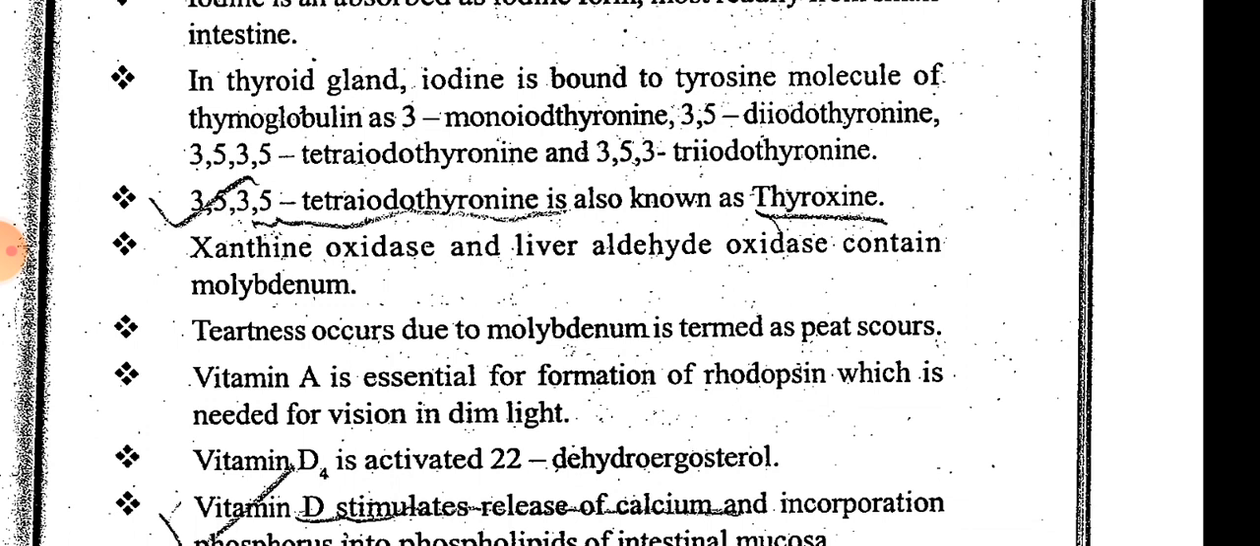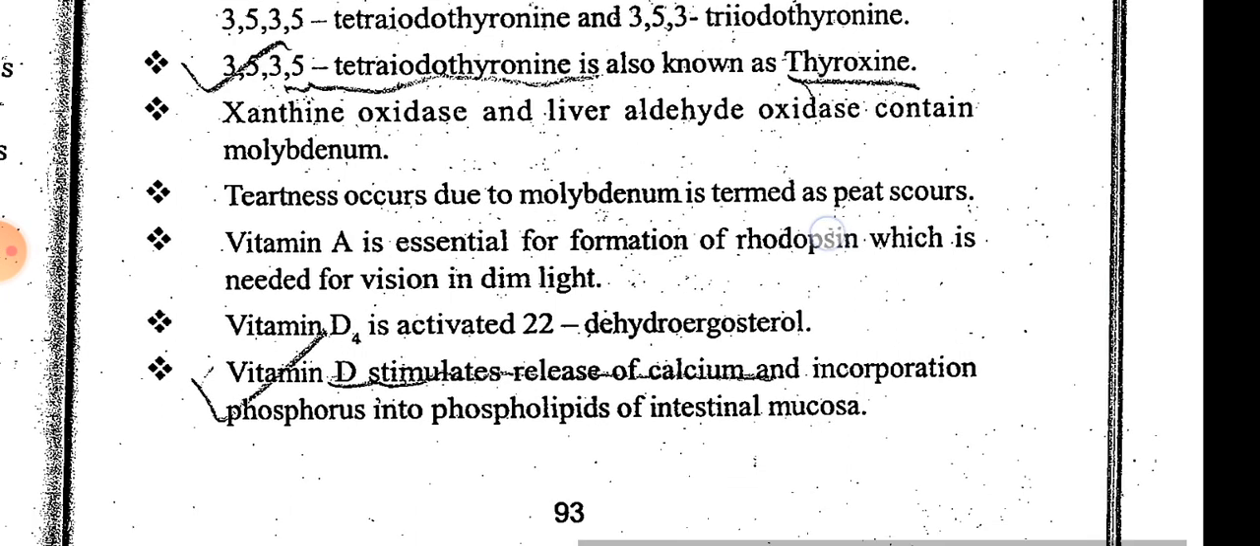Vitamin A is essential for formation of rhodopsin, which is needed for vision in dim light. Deficiency of vitamin A causes poor vision in dim light or no vision in dim light. That is due to no formation of rhodopsin, and vitamin A at optimal amount will form the rhodopsin, which will let us see in the dim light.